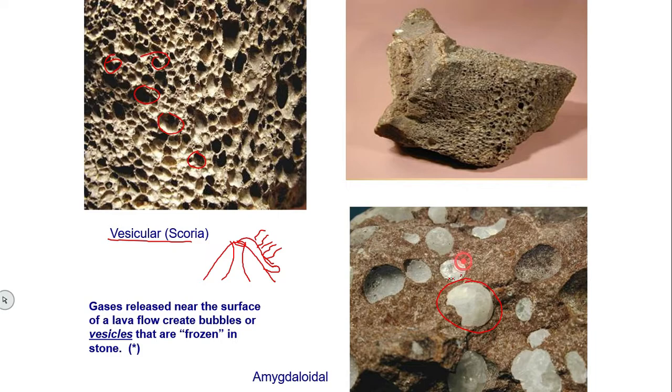You can see here. These are called amygdales. We will discuss in detail in later classes. You just remember, when lava cools and consolidates, sometimes the upper surface of the lava will escape the gases and they will form vesicles, and these vesicles will be filled with some foreign material that becomes amygdales.